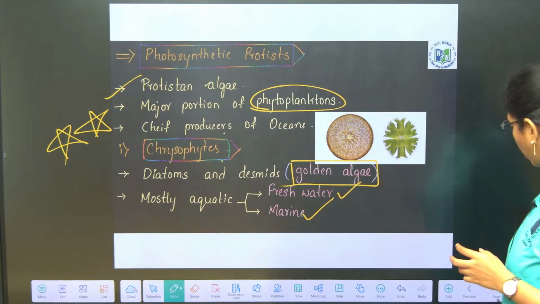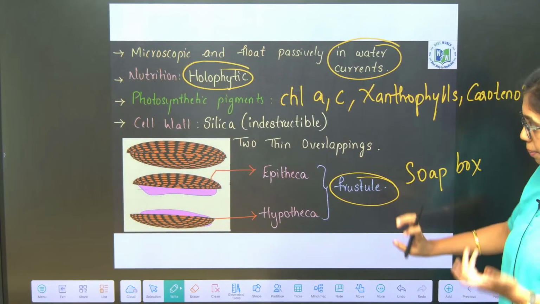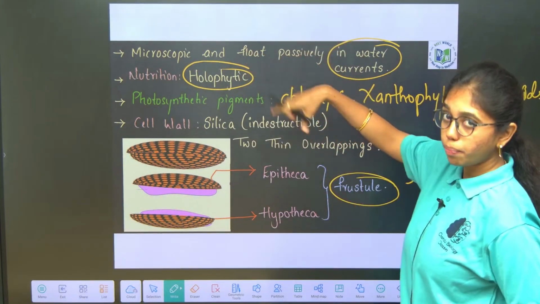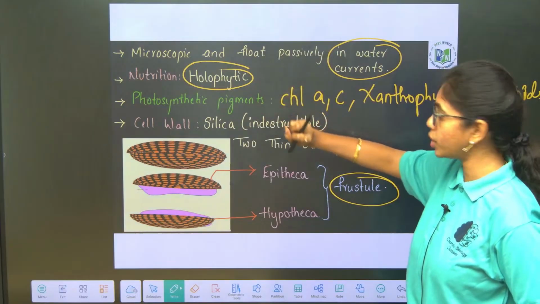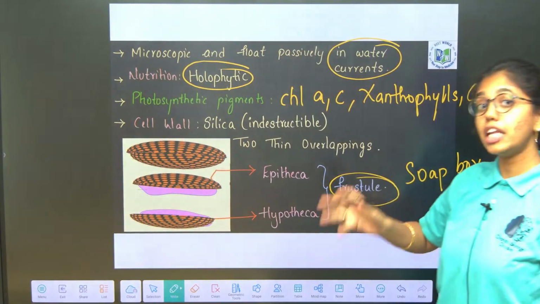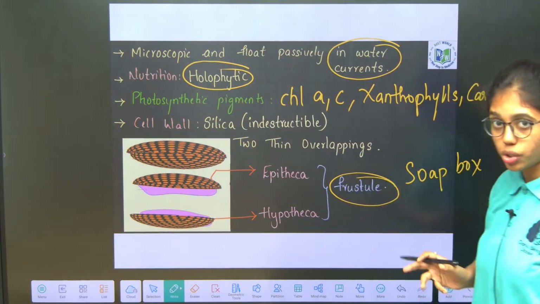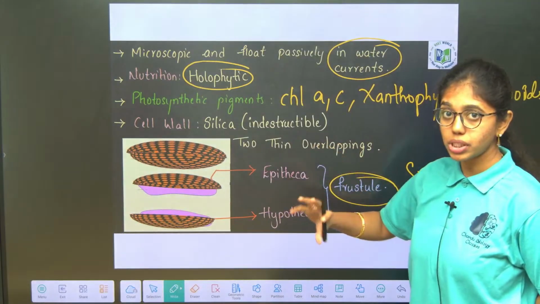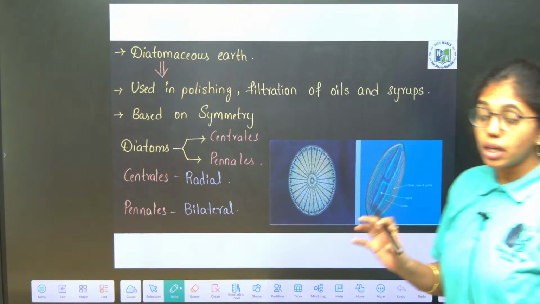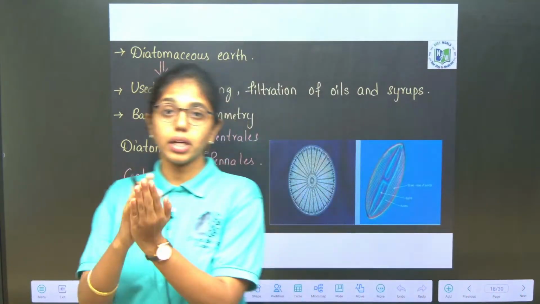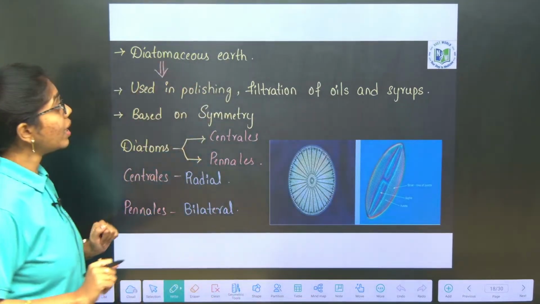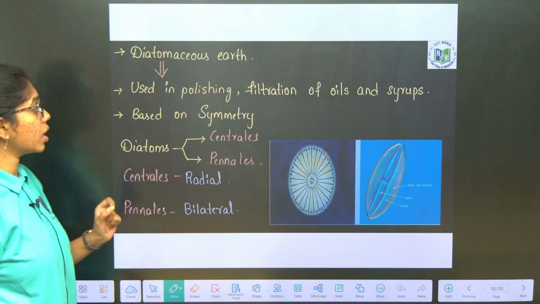Mostly they are freshwater and few of them are marine. Nutrition is holophytic and they are microscopic, they float passively in the water currents. Photosynthetic pigments include chlorophyll A, C, xanthophylls and carotenoids. The cell wall is siliceous, indestructible. It has two thin overlapping halves, epitheca and hypotheca, together called the frustule. Next, the siliceous cell wall of the diatom, when it is formed over the seabed, forms what? Diatomaceous earth, which is called Kieselguhr.